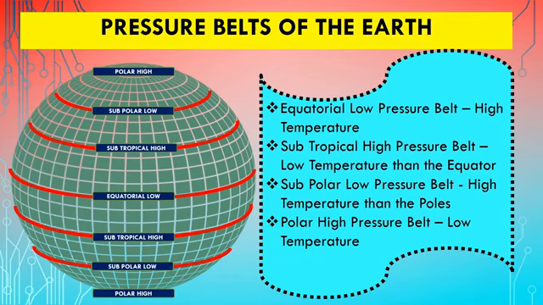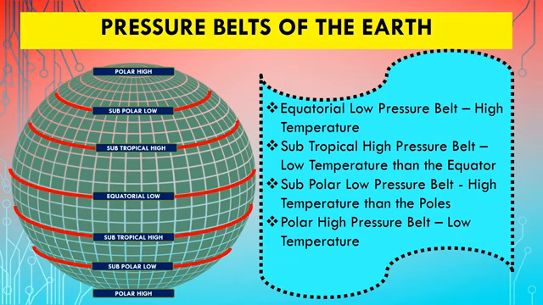But besides this distribution of temperature which is affecting the pressure belts, there is another factor which affects this, that is called as Coriolis force. When the earth is rotating, it has the tendency to deflect the air towards the north in the northern hemisphere and towards south in the southern hemisphere. So as a result of this, when the air rises up from the equator, it comes back after some time because it cools down in the upper atmosphere. But it does not come back directly on the equator, it gets shifted to the subtropical zone.